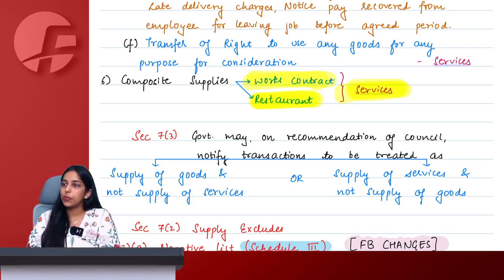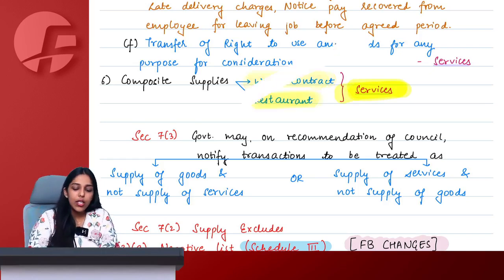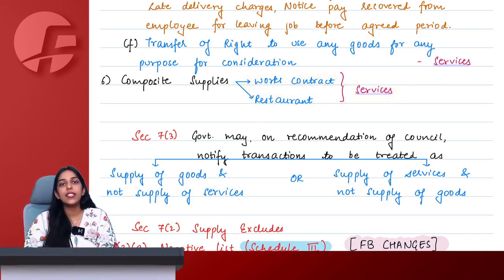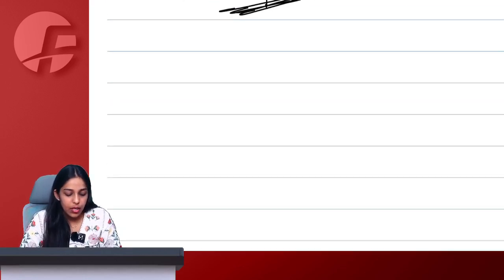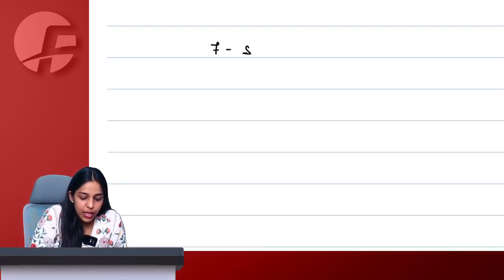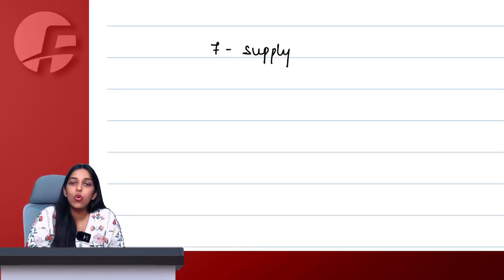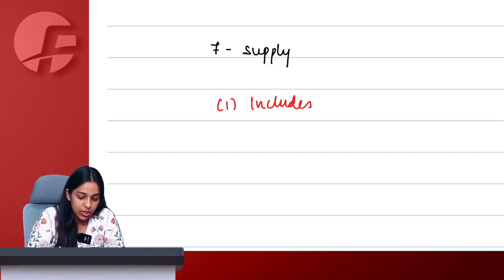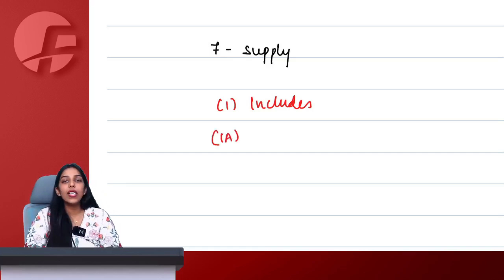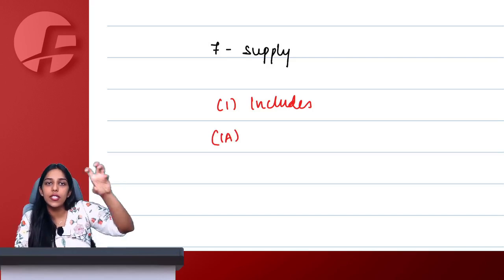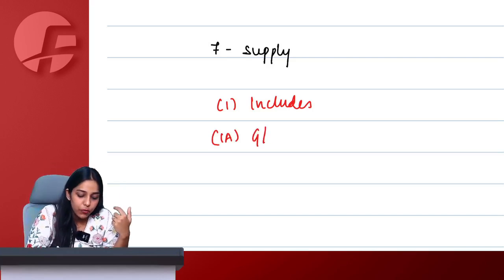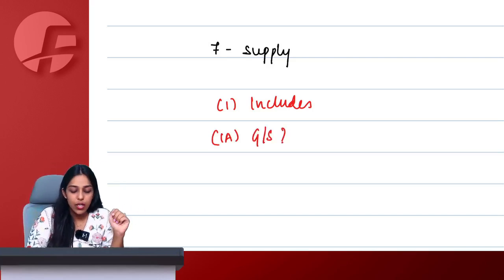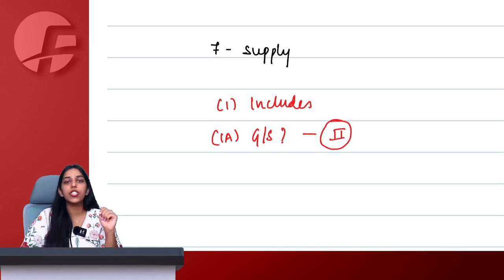Say yes or no. Here we complete the entire Section 7(1)(a). S for 7, S for supply, Section 7, scope of supply. 7(1) says supply includes for consideration, without consideration. 7(1)(a) says that okay, if understood, if this transaction is a supply, then is it supply of goods or is it supply of service? You need to understand according to Schedule 2.